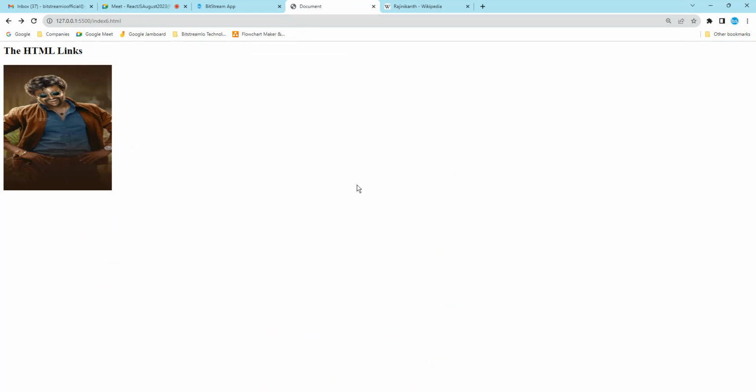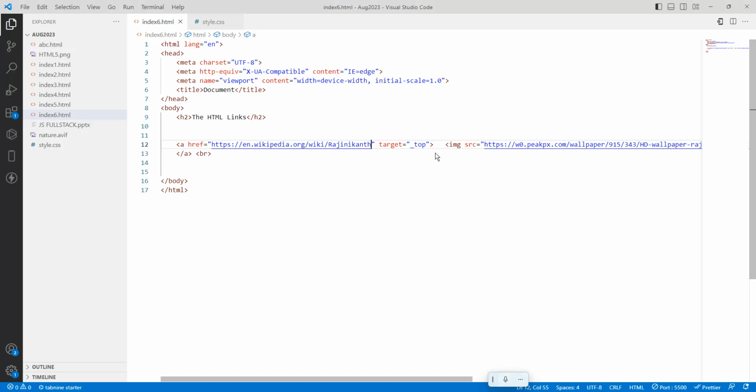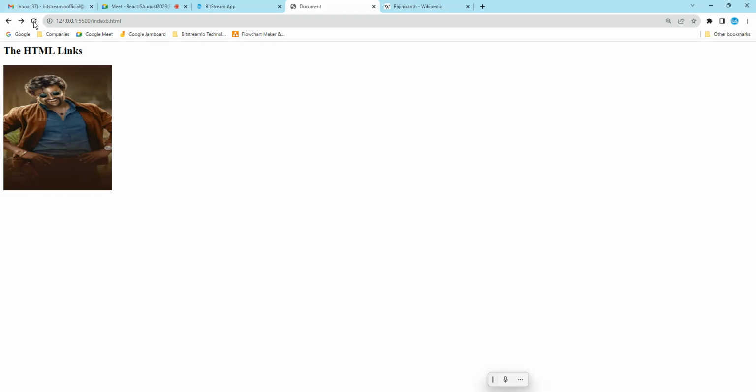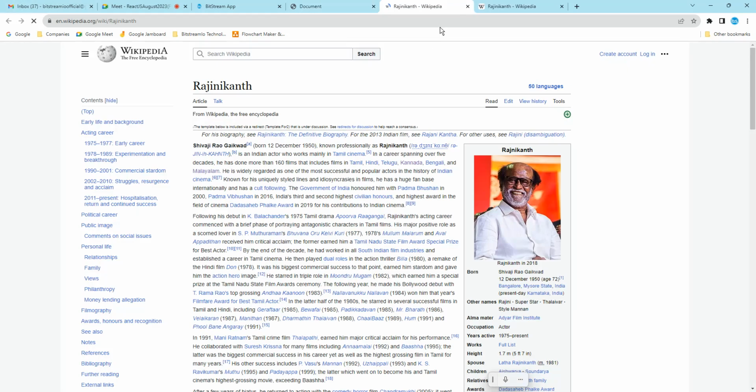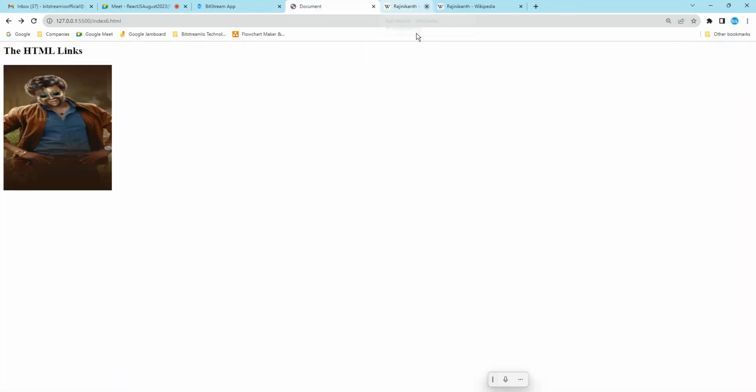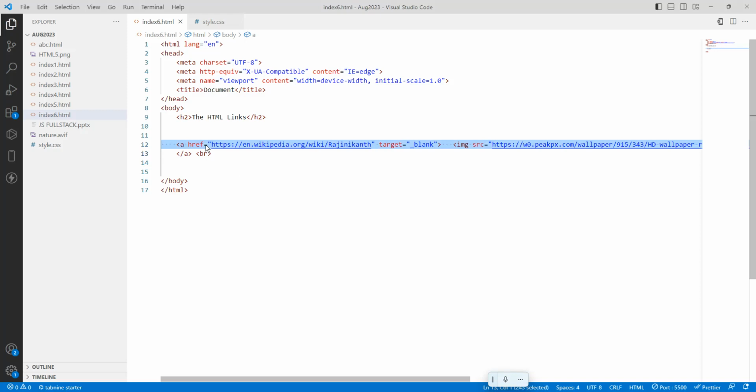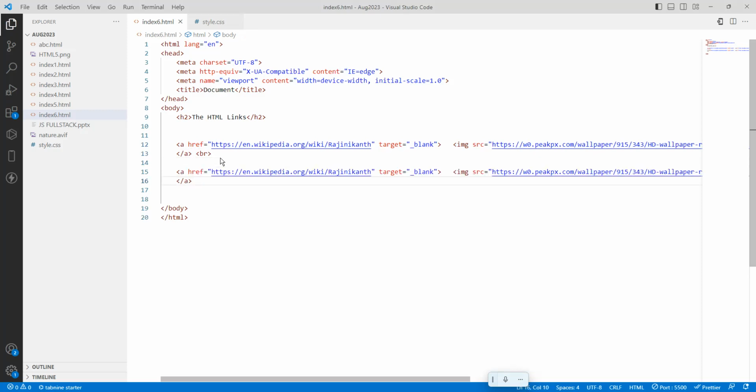I want to use a target. How to do target? A blank. Save it, run it, reload it. If you click, it opens the Rajnikant Wikipedia. If you want to use one more image, copy, copy, we'll add it here, save it, run it. We'll add one more br tag, which means it will enter two times.